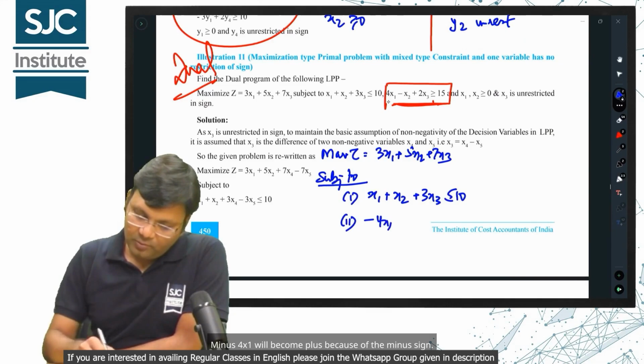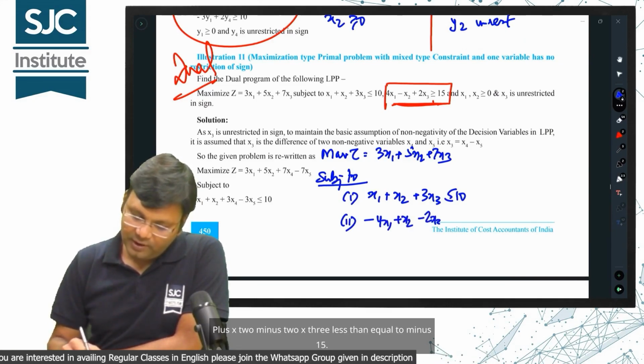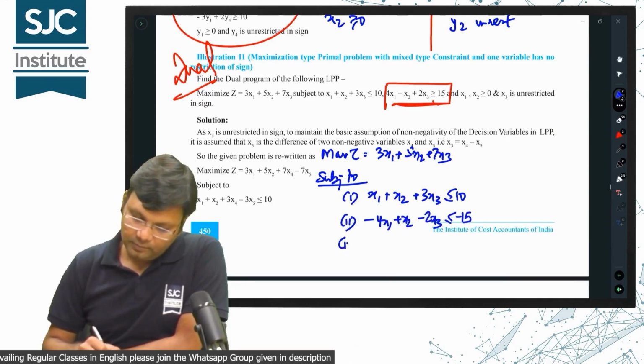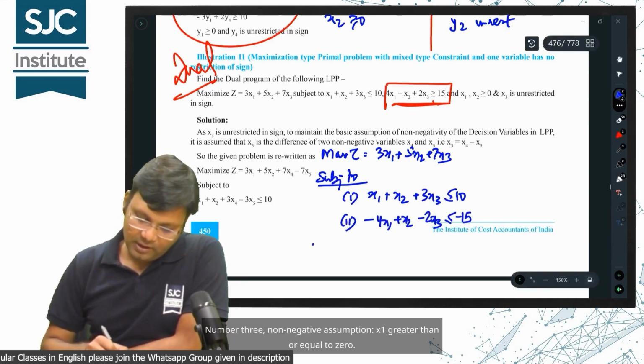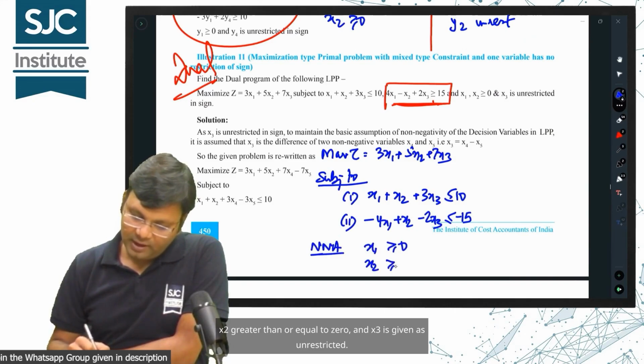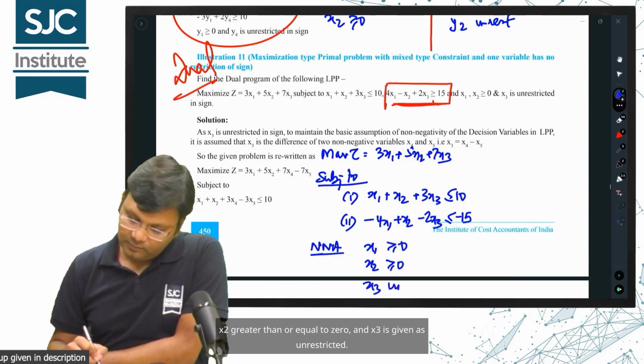Minus 4x1 will become plus 4x1 because of the minus sign, plus x2 minus 2x3 less than or equal to minus 15. Number 3, non-negative assumption, x1 greater than or equal to 0, x2 greater than or equal to 0, and x3 is given as unrestricted.